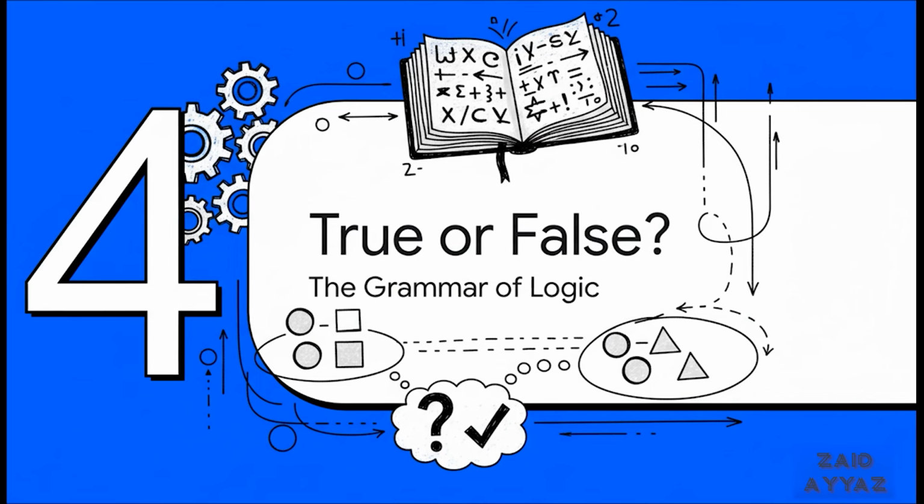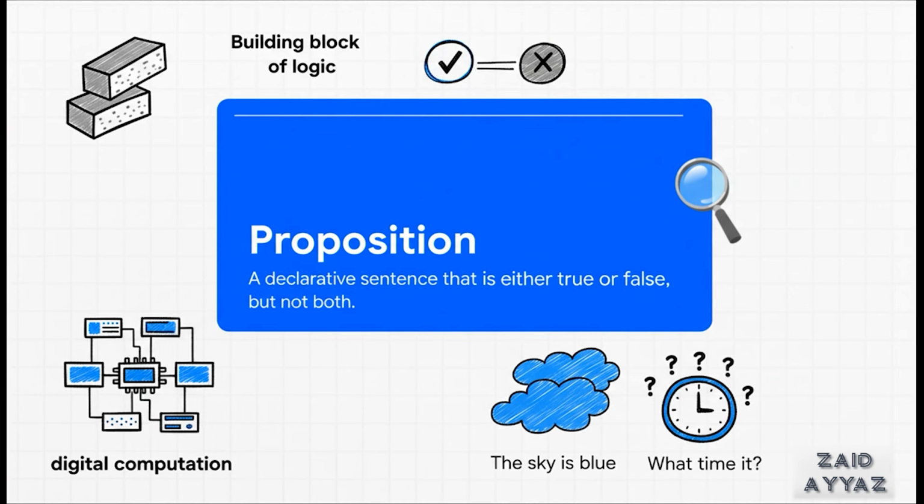How do we talk about these structures? How do we ask questions about them and get answers that are clear and precise? Well, that's where logic enters the picture. The fundamental building block of logic is the proposition. A proposition is just a statement that declares something. And here's the key. It has has to be one of two things, unequivocally true or unequivocally false. There's no maybe, no sometimes.